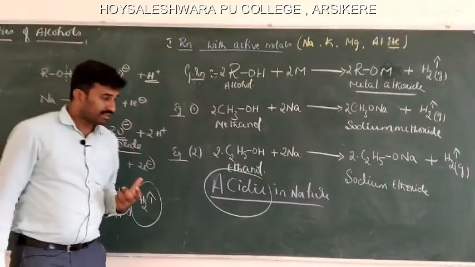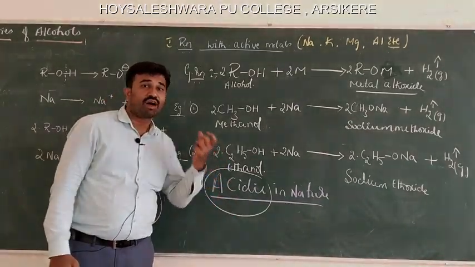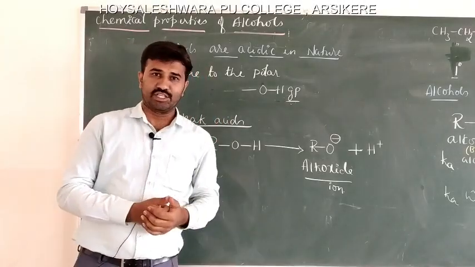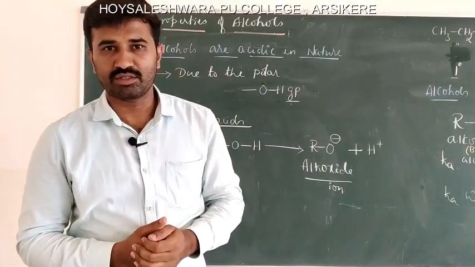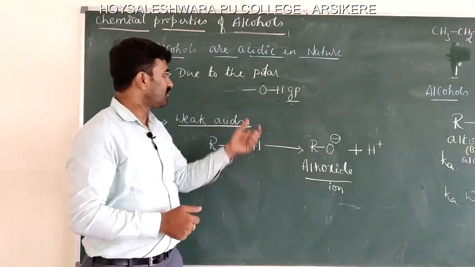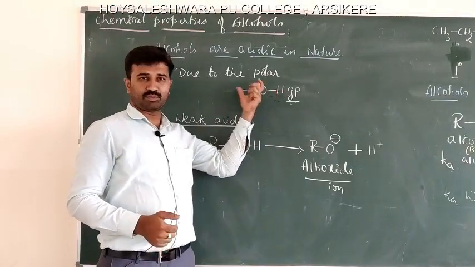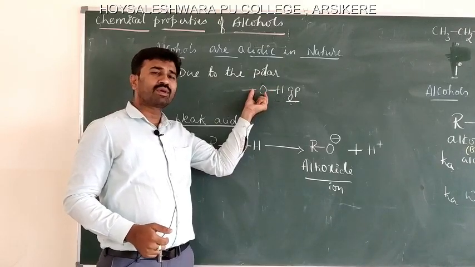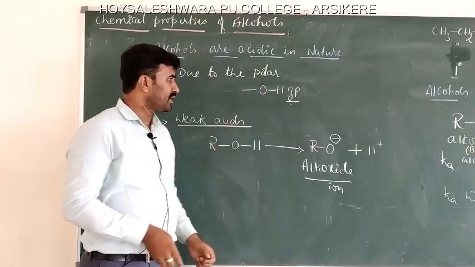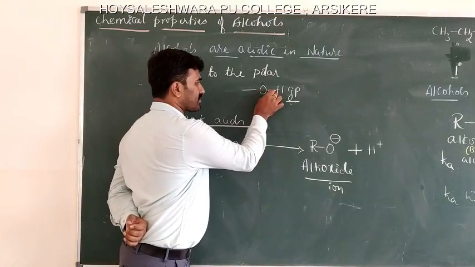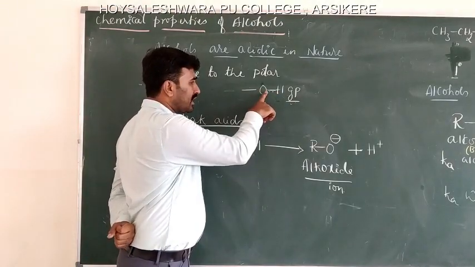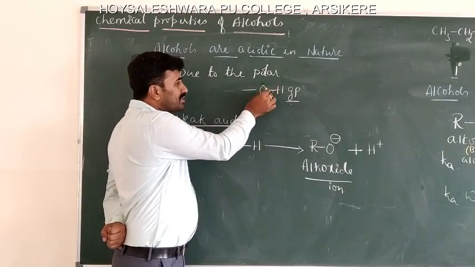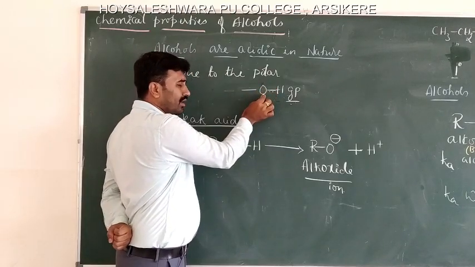Okay, let us discuss the acidic nature of alcohol. The acidic character of alcohols is due to the presence of the polar hydroxyl group. We know that the oxygen atom is more electronegative than the hydrogen atom. The shared pair of electrons between the oxygen atom and the hydrogen atom lies more towards the oxygen atom.